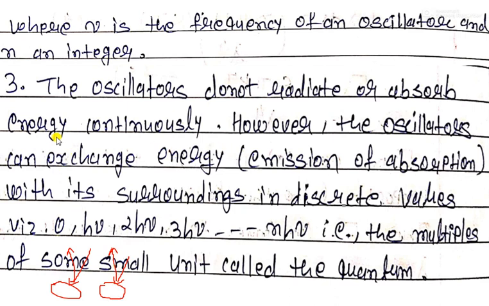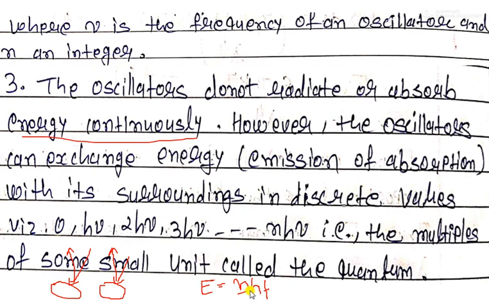So the exchange of energy is not a continuous process. It is on a discrete level, and it depends on E equal to n h nu. From the equation E equal to n h nu, we can calculate energy, and we can also find the number of photons if we know the values of energy, h and f. Similarly, if we have more photons, then we have more energy.